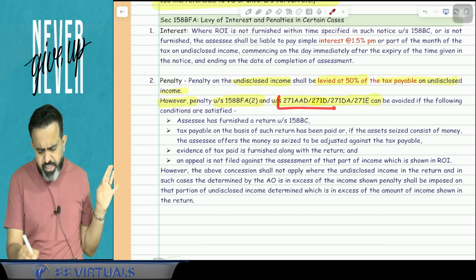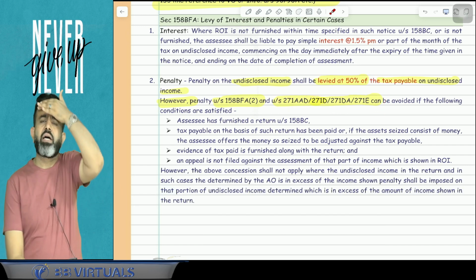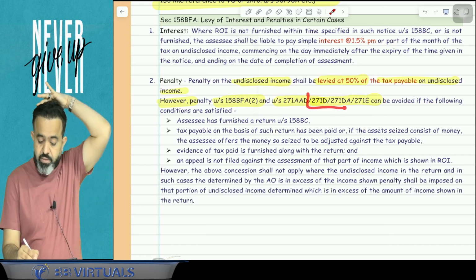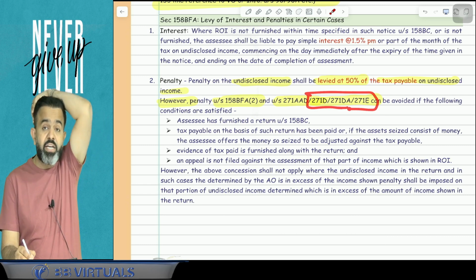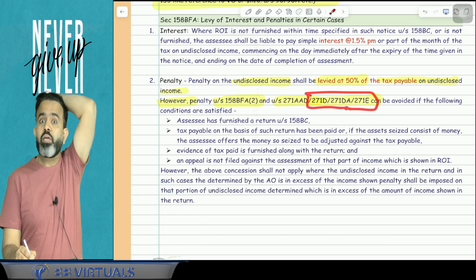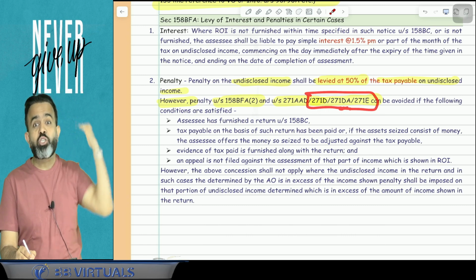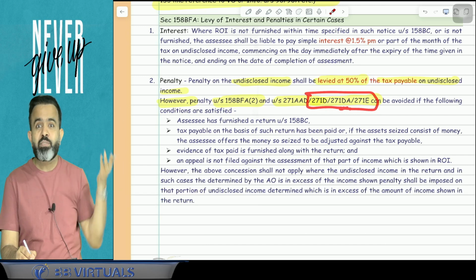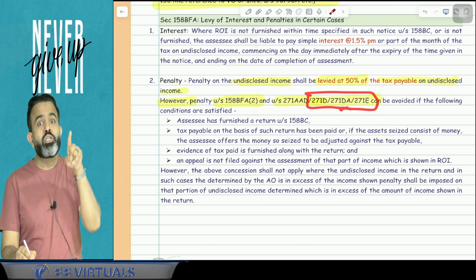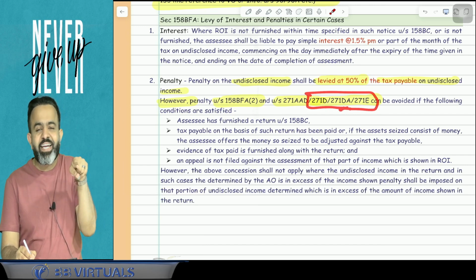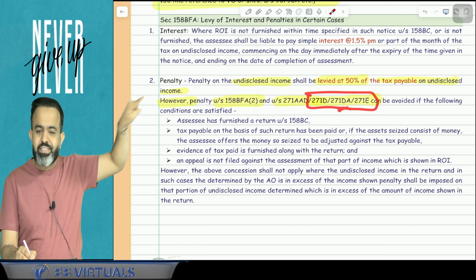And these penalties are related to undisclosed income. Suppose 271D and 271E, you must remember, if you did the tax audit, there is that cash loan or cash payment, or suppose a cash loan is taken or cash repayment is made of more than 20,000, then there is section 269SS, 269T and all. So on that violation there is this penalty.